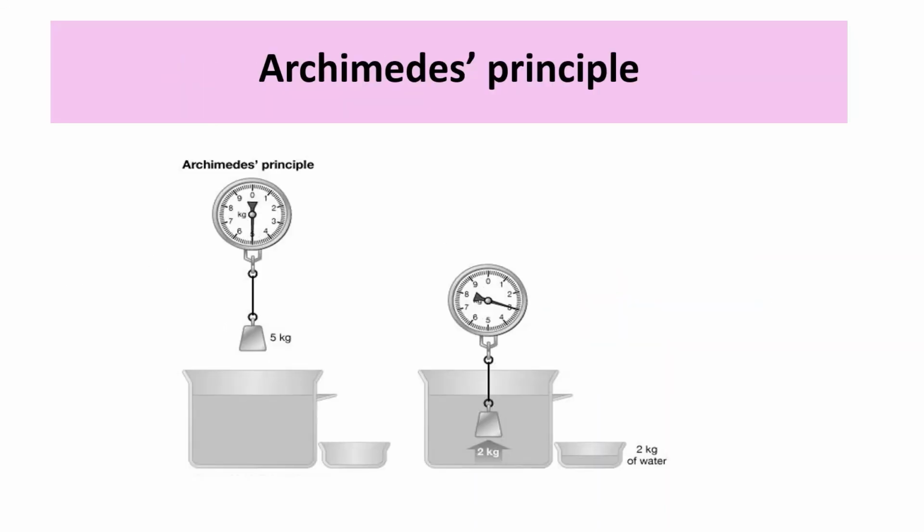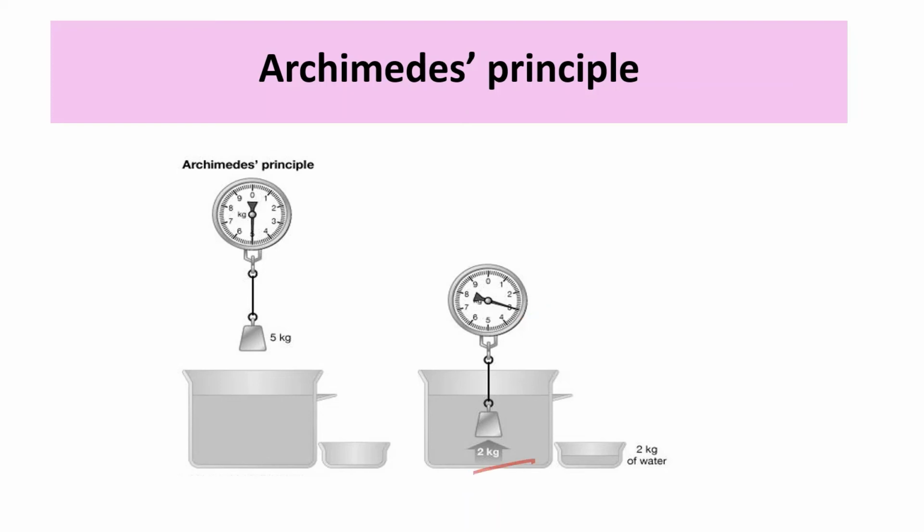You look at this diagram, a 5 kg weight is shown, and when it is immersed in a liquid, 2 kg of water is displaced. We know if 2 kg of water is displaced, the upthrust will be 2 kg. Then what will be the apparent weight of this object? The original weight was 5 kg. The upthrust is 2 kg. Therefore, the apparent weight will be 5 minus 2, which is 3 kg.